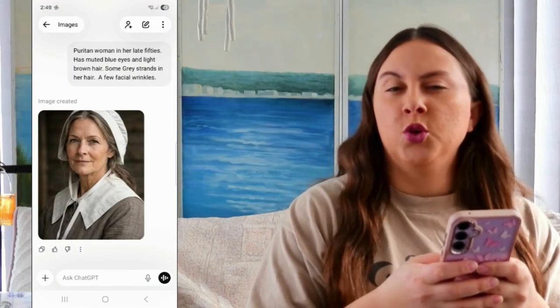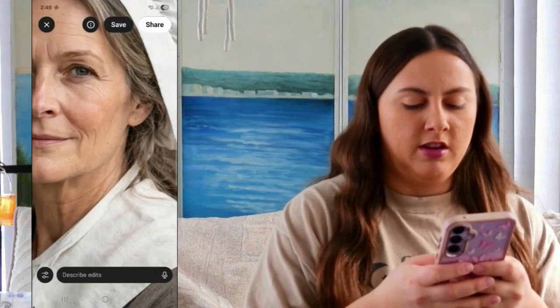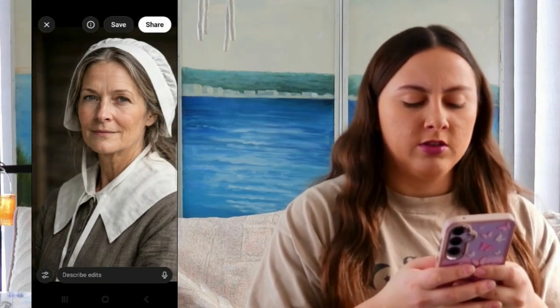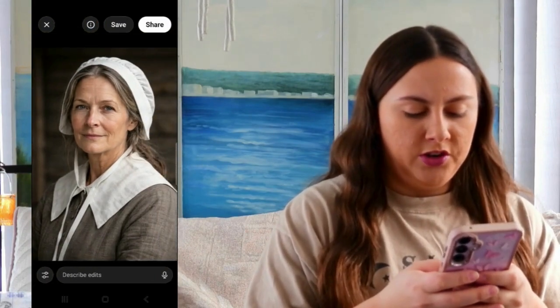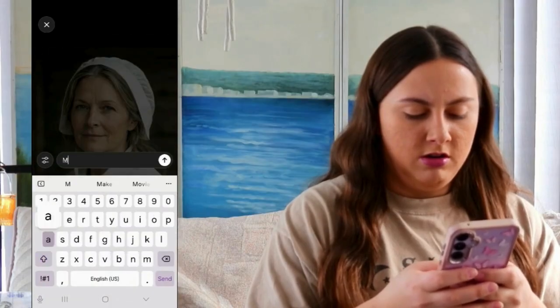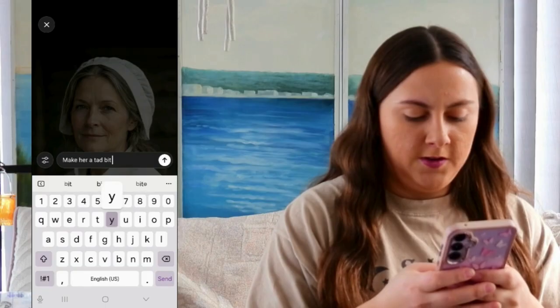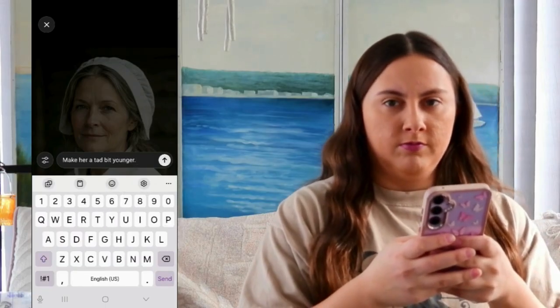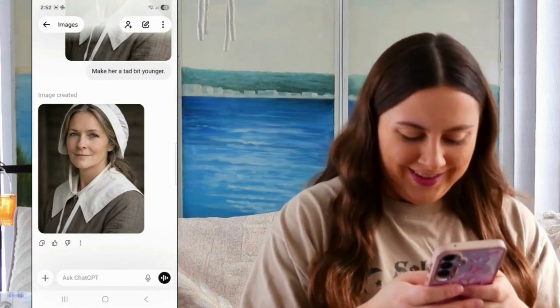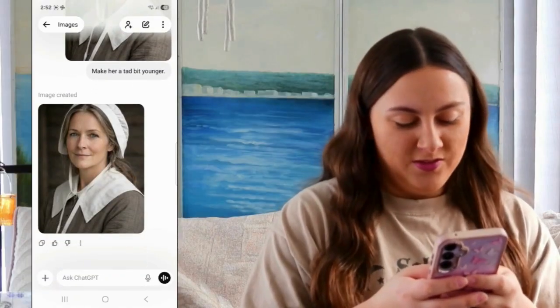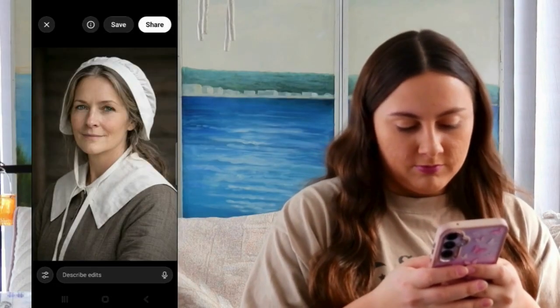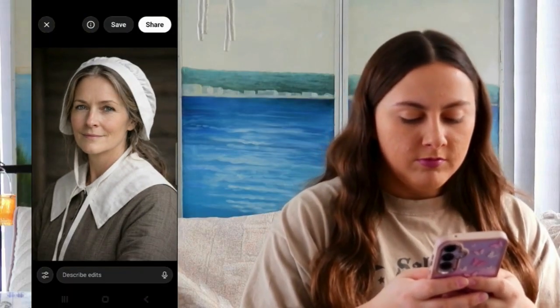I almost feel like she looks too old. It looks like someone more in their late 60s, so let's change that and say make her a tad bit younger. Now I almost feel like she's too young. But I think that works, so I think I'll keep that one. Okay, Mary. Okay, we're moving right on down the family tree.